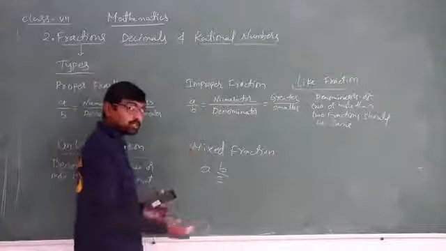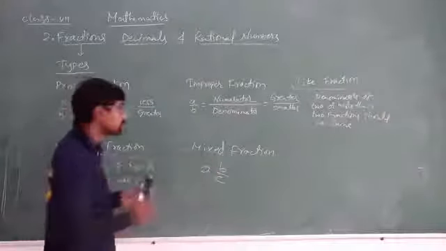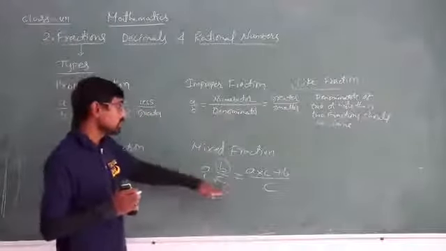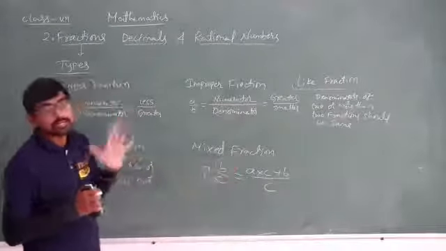So this mixed fraction is converted into an improper fraction. How will we convert? A is multiplied by C and B is added to it, divided by C. This is how we convert a mixed fraction into an improper fraction. Why improper fraction? Because we are multiplying this and again adding this.